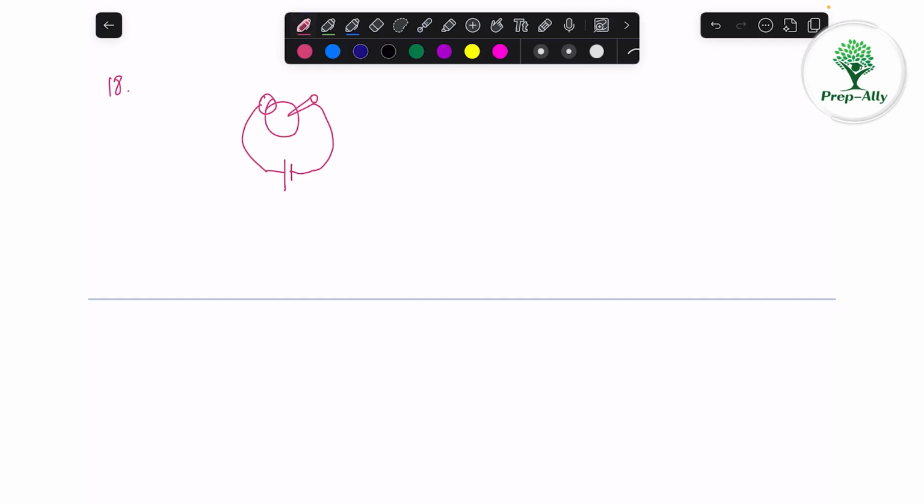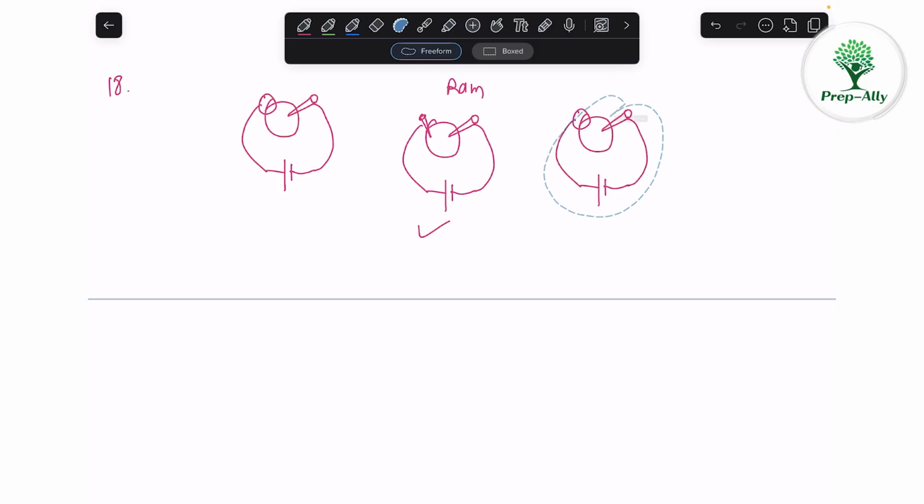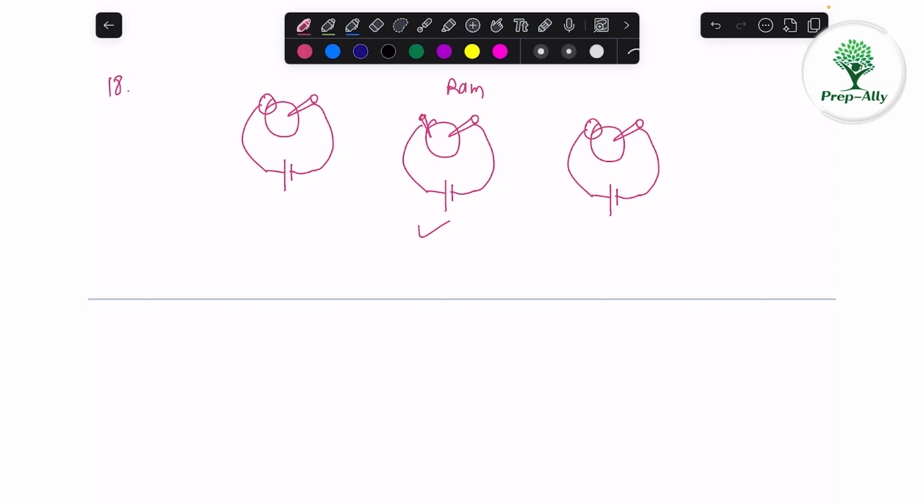Now they did some modifications. What Ram did is replace all the copper coins with iron nails. So I can remove this and add iron nail. Still, it will conduct. Now what modification did Sham do? Sham replaced all the iron nails with copper coins. So this is replaced by copper coin. Still, it will conduct because this is conducting. This is conducting. So for Sham also it will conduct.